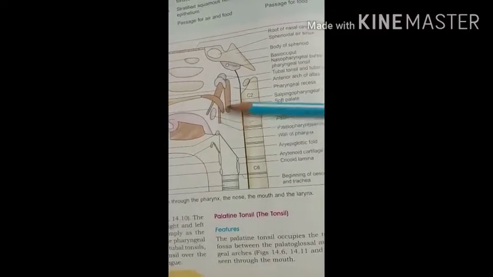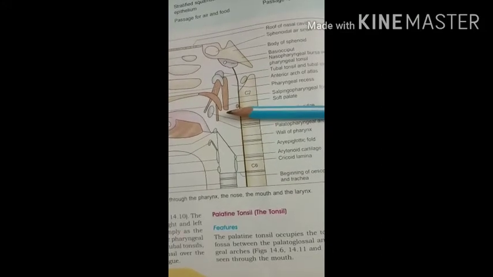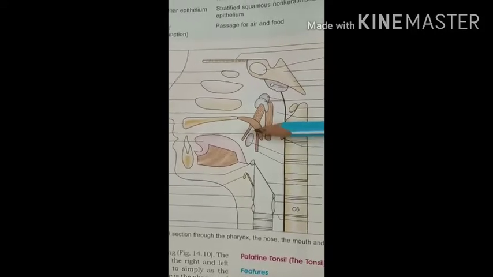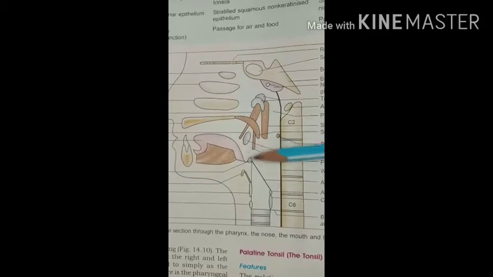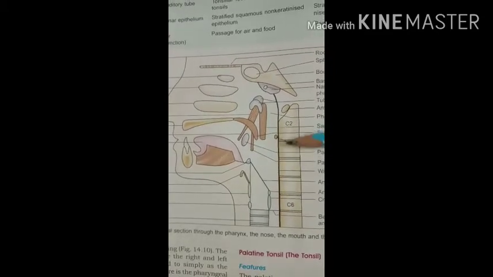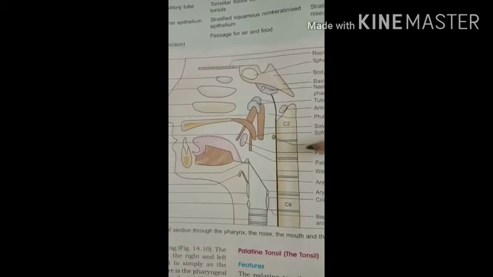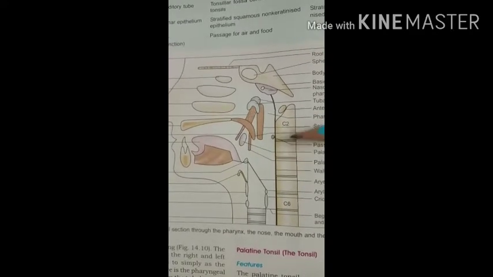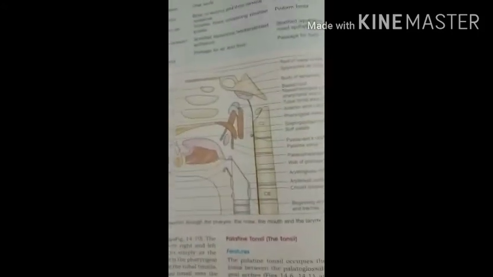The anterior wall is made by the oropharyngeal isthmus and the pharyngeal part of the tongue. And the posterior part is made by the C2 vertebra and the upper part of the C3 vertebra. So here, C2 and C3. These two vertebrae form the posterior wall of the oropharynx.